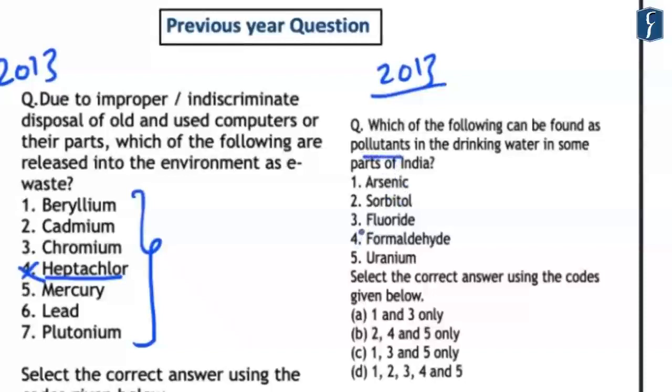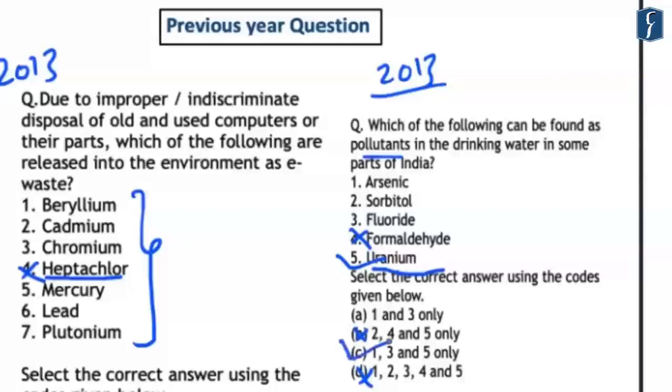Now, it is important to note that formaldehyde is not a river pollutant. And hence, by this, we can eliminate the options B and D easily. However, if we know that uranium is an important pollutant in different parts of India or some parts of India, you could have easily known that C is the option where all the 1, 3 and 5, that is arsenic, fluoride and uranium is present.